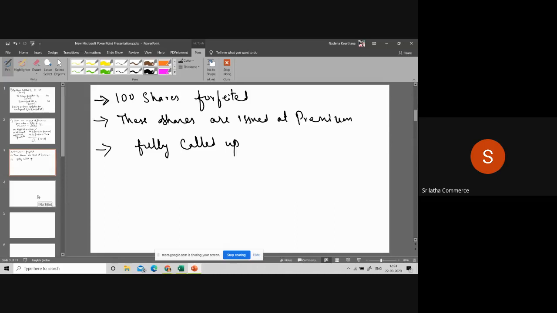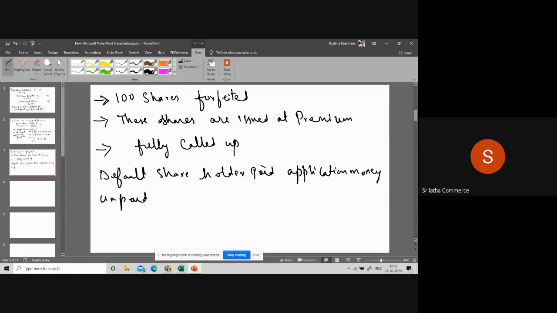Is it clear? Now first point you have to remember, this default shareholder paid application money. So he paid only application money.